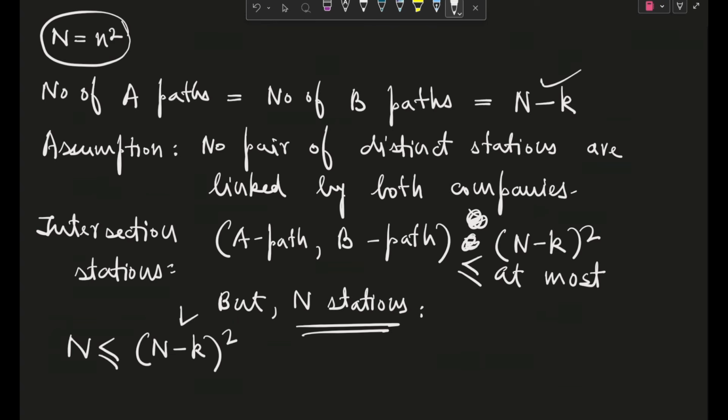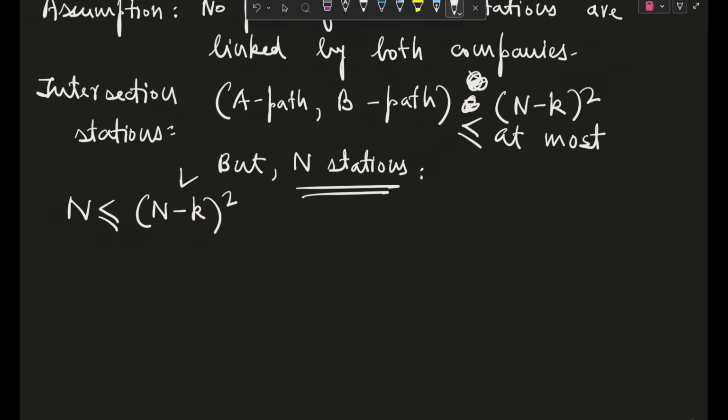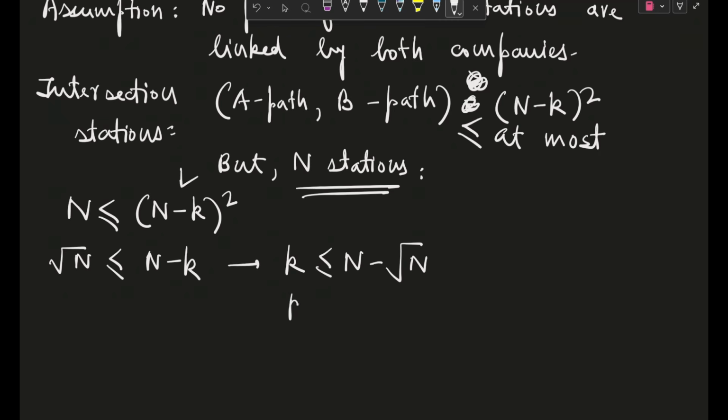So this is our inequality, guys, and if we now go to solving a bit of this, I hope we can write root N, capital N is less than or equal to capital N minus k, or from here k is less than or equal to capital N minus root N. But we know that our small n square is present as capital N, so small k becomes less than or equal to small n square minus small n. Okay, so this is the value that we got from our assumption.